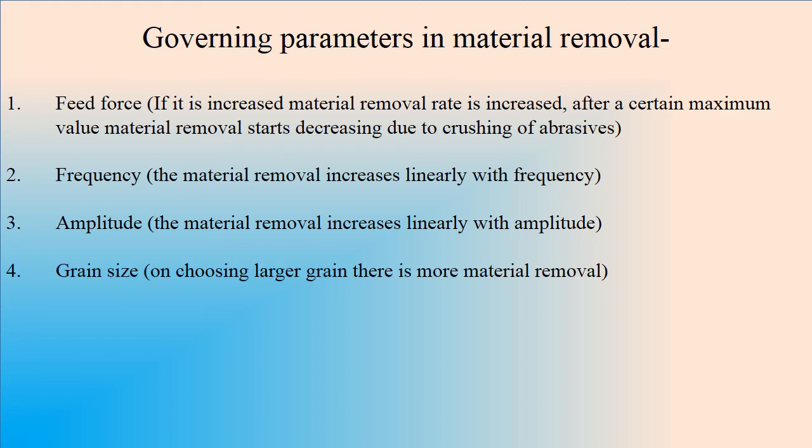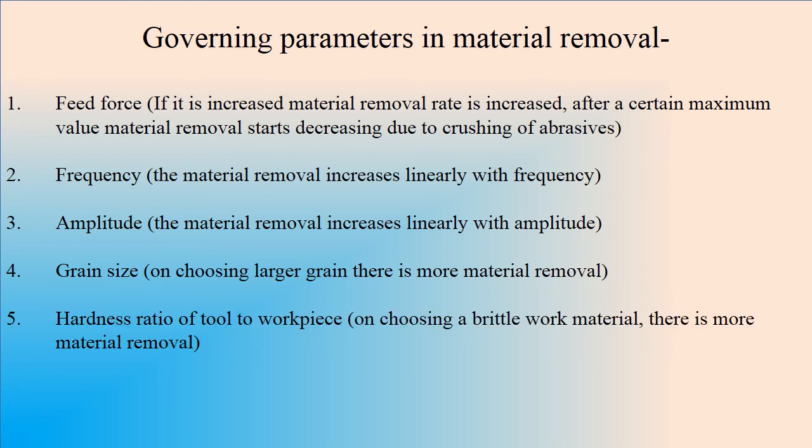Grain size is also a very important parameter. On choosing a large grain size of abrasive, more material removal will occur. If you are planning to remove a very low amount of material, you can go for smaller size grains. Now the hardness ratio is also very important.